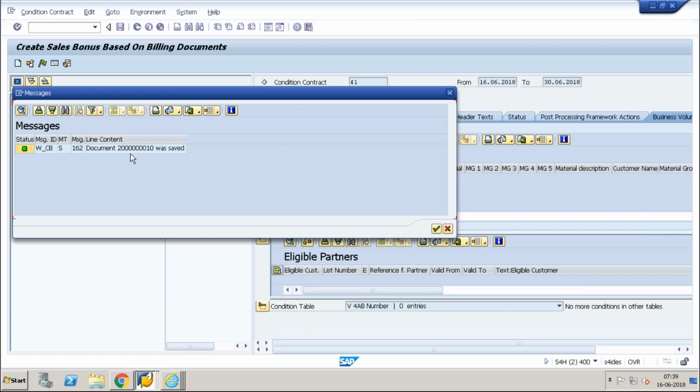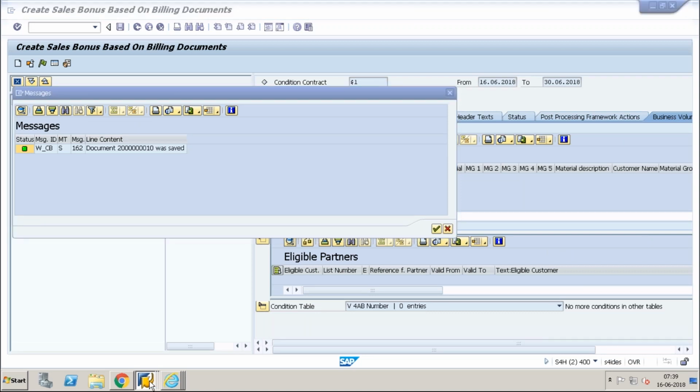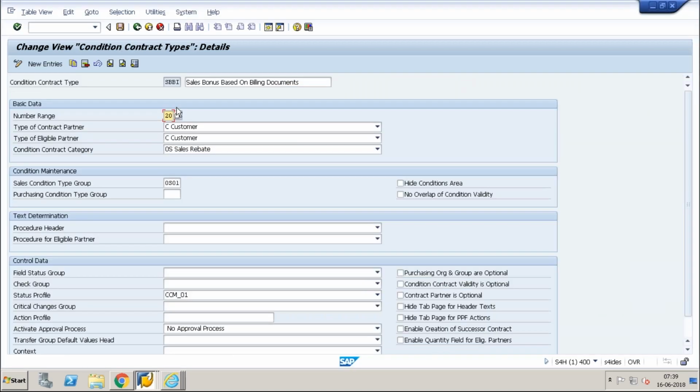So this is a document and this is my number. How is this number coming? This number is coming from the condition contract type, in which we have assigned the number ranges. And in this I say the type of contract partner. Here you can say customer or supplier or no contract partner. Contract partner is whether you're creating it for a customer or supplier, or if you say no contract partner, you can create it for both supplier and customer.